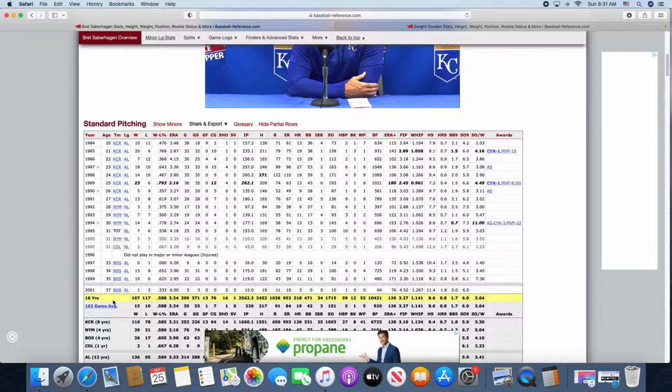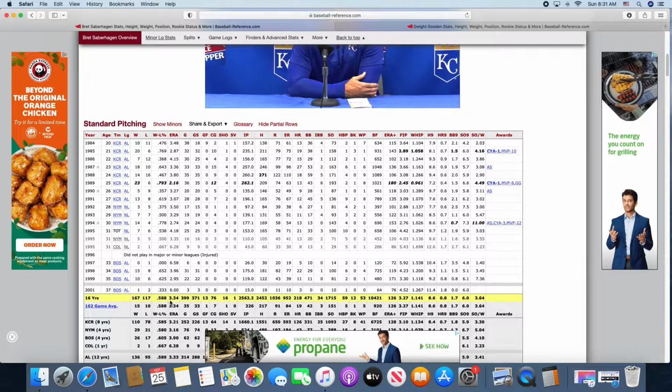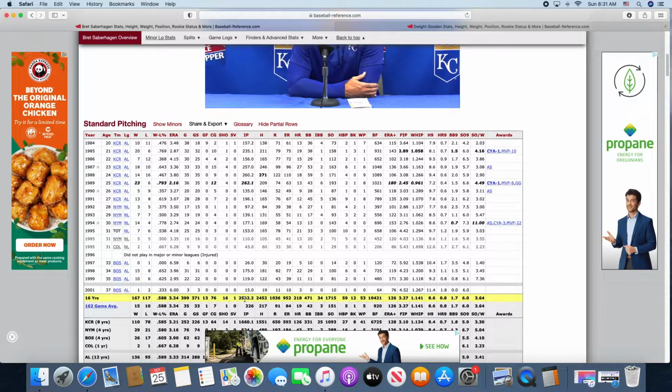He played 16 years, ended with a 3.34 ERA, 167 wins, pitched about 2,500 innings, had about 1,700 strikeouts, 471 walks, made 3 All-Star teams, won 2 Cy Youngs, played to 2001.